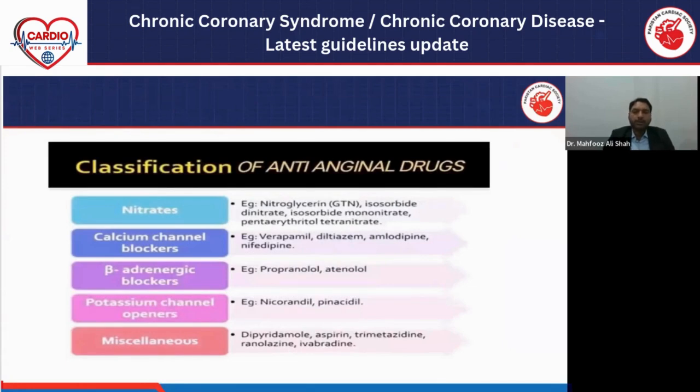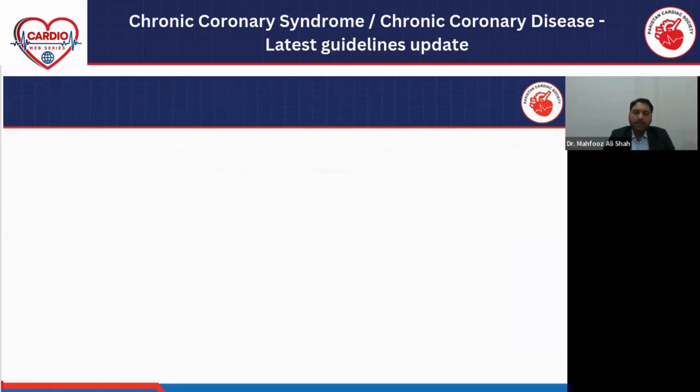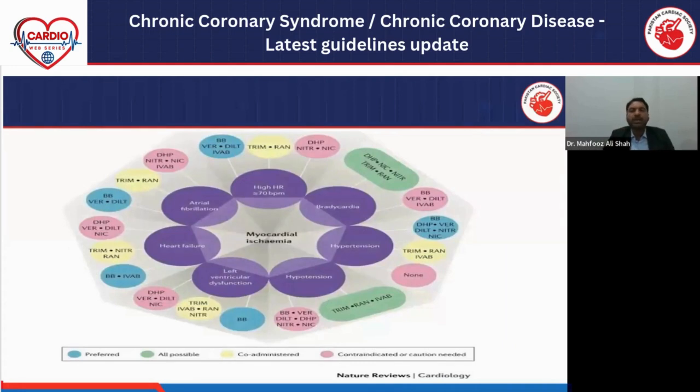Okay, after lifestyle modification, we have drug treatment. We have anti-anginal drug groups for angina: nitrate, calcium channel blocker, beta blocker, potassium channel blocker, and other miscellaneous drugs like dipyridamole, aspirin, trimetazidine, ranolazine. This is a possible combination of anti-anginal drugs according to the patient's disease pattern and condition.